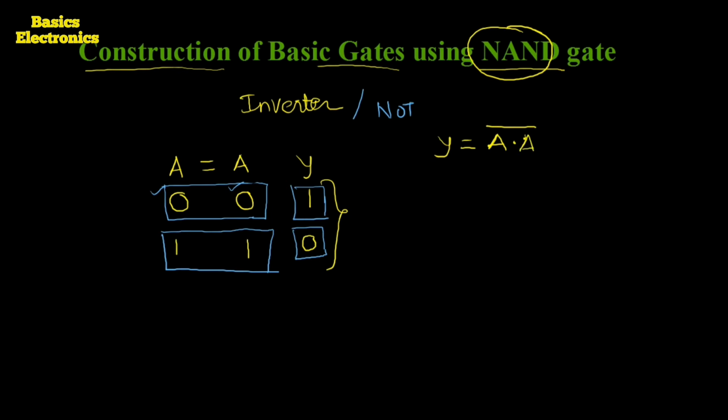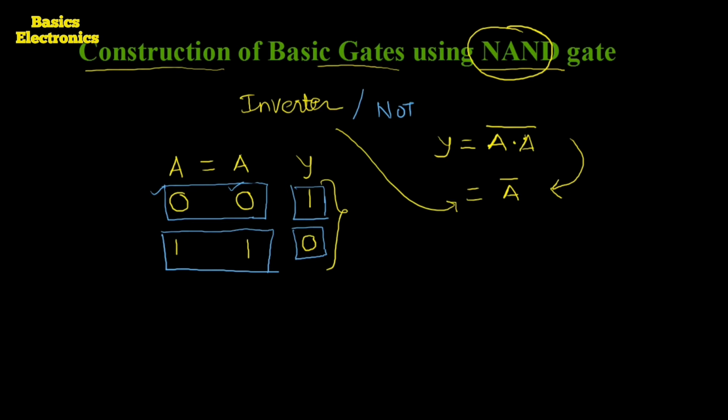Now A dot A is what? A dot A is equal to A. So the equation changes from (A dot A) complement to A complement. And A complement is the equation of the inverter or the NOT gate.